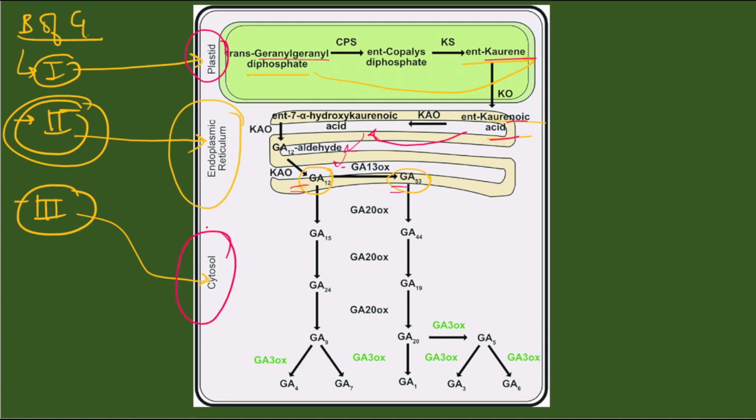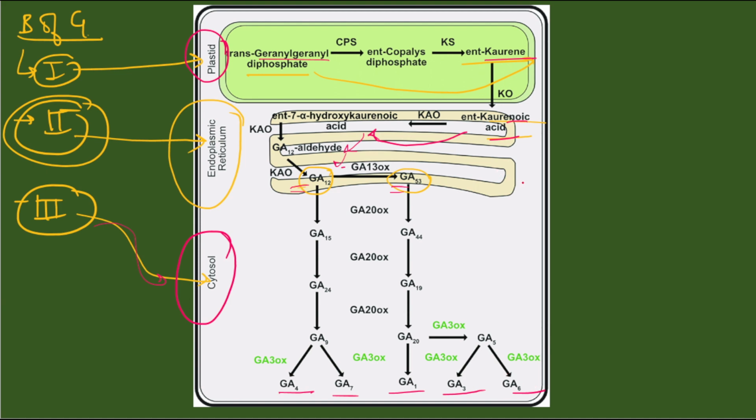The third stage, which takes place in the cytosol: this GA12 and GA53, after breaking into several units, are converted into GA4, GA1, GA3, GA6, GA7. This is the third stage. It gets converted first into GA15, then GA24, then into GA9, which breaks into GA4 and GA7. Like that, GA53 gets converted into GA44, 19, 20, then GA1, and then GA20 gets converted into GA5, which breaks into GA3 and GA6.